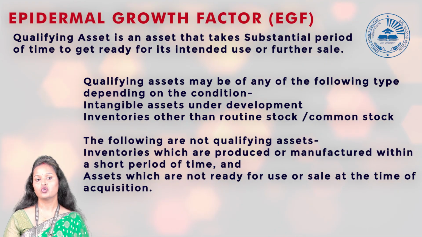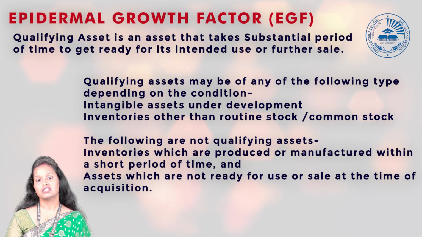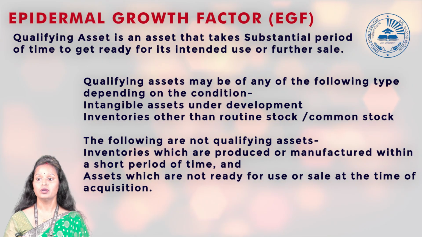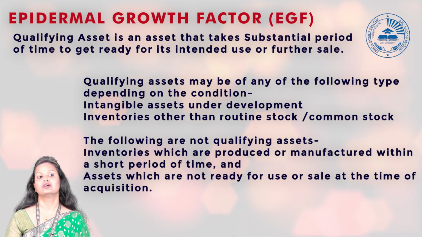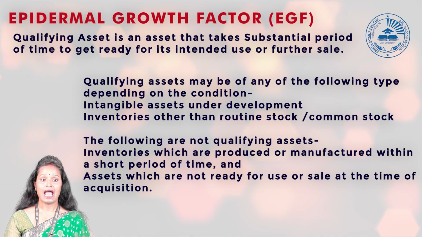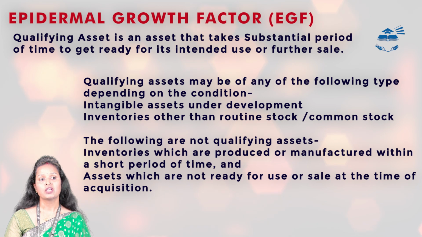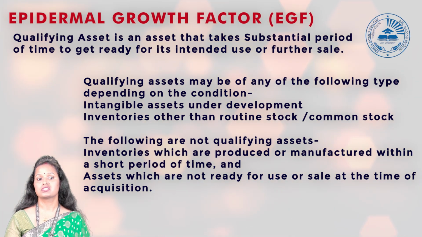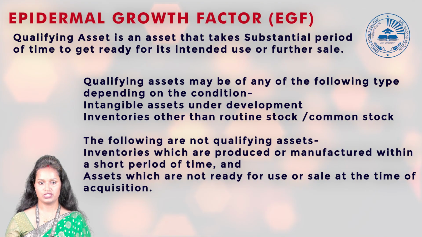It is not going to finish in 1 day or 2 days. When it takes a substantial period of time to get ready to use, only then will it be your qualifying asset. And if there is any such qualifying asset, whatever borrowing cost is incurred for it will be capitalized. It means it will go to the balance sheet.